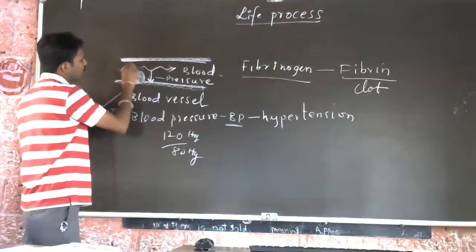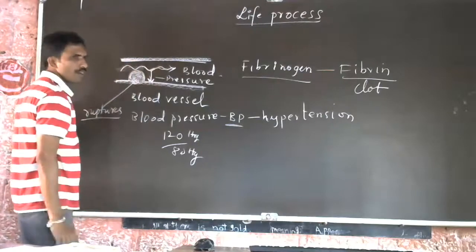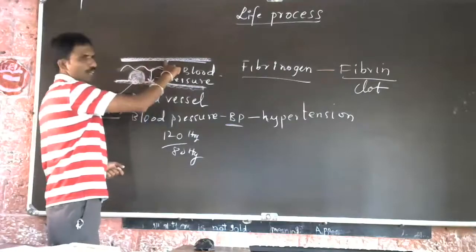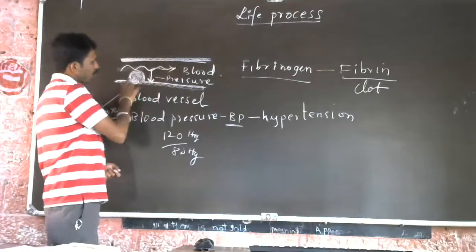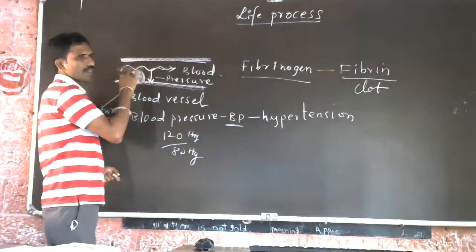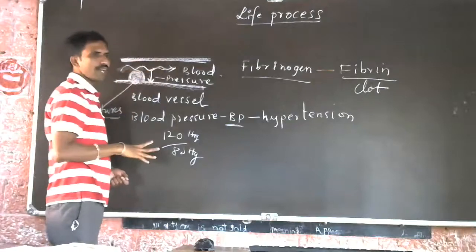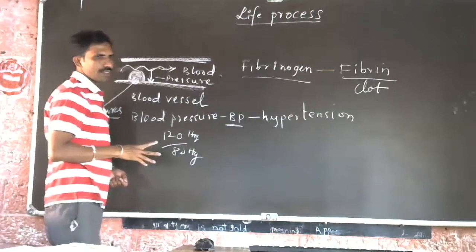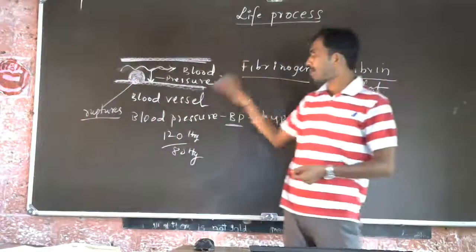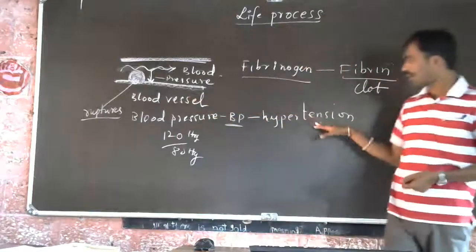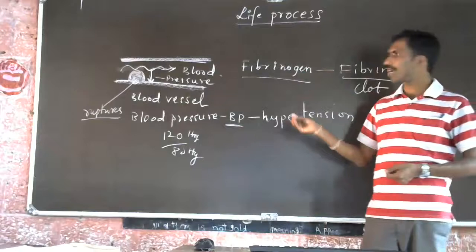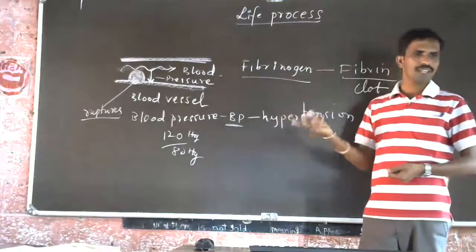what happens is the flow of the blood will be reduced. See, this much is the wall, the lumen of the wall. This much space is there here. Near this clot, only a small place is available for the flow of the blood. At that time it increases the blood pressure. So this is how, if the blood pressure is more, it hampers our blood vessels, and it may lead to a heart attack also sometimes.